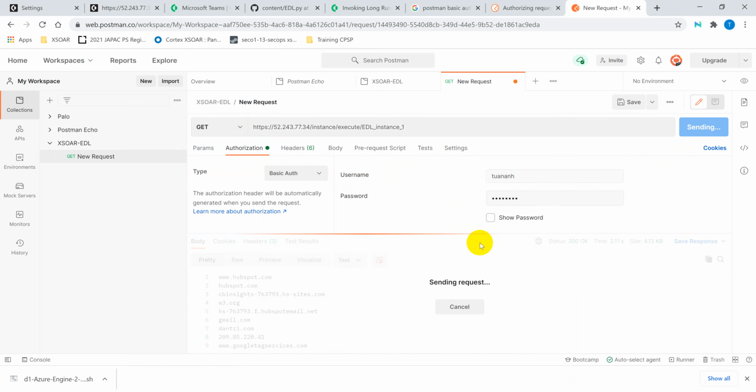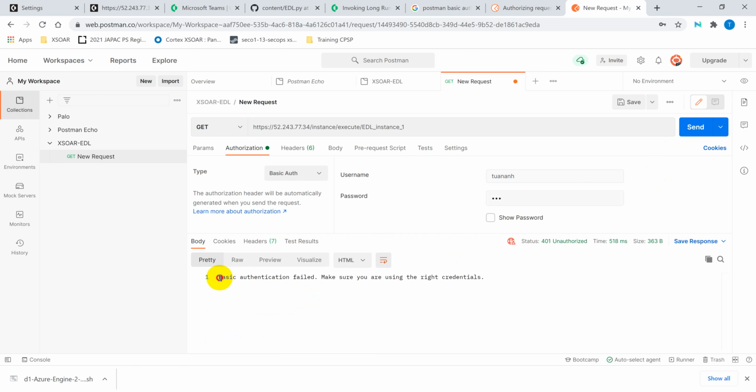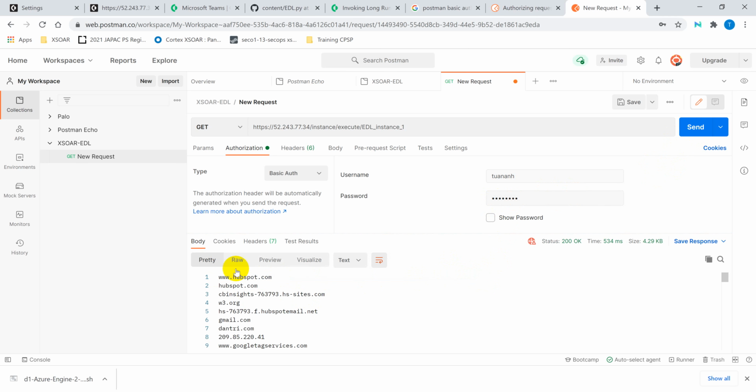So we send it, and we receive the list. If, let's say, we change the password to a different password, it failed. The basic authentication failed. So clearly it's using the username and password and basic authentication to log into the URL and collect the info.